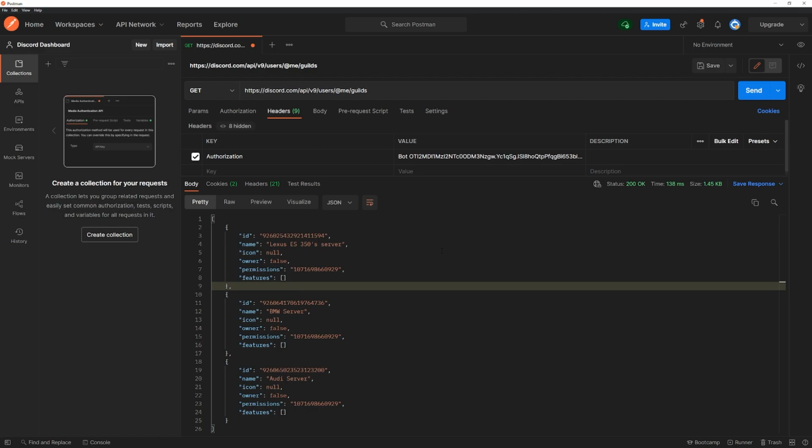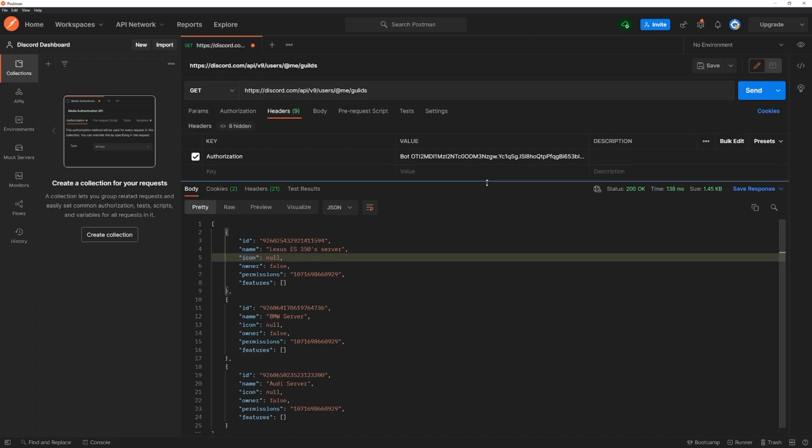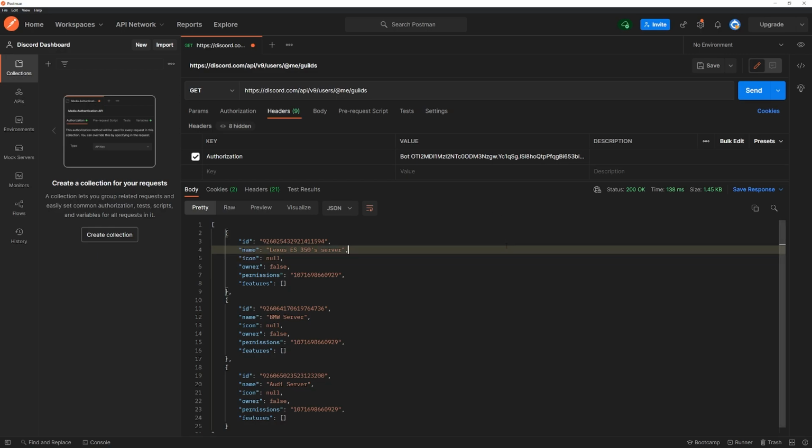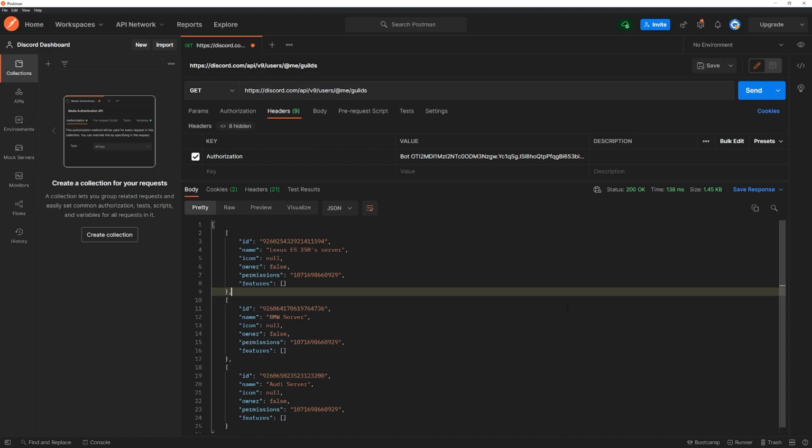Okay, 200 guilds is the max number of guilds a non-bot user can join. So let's say, for example, if your Discord bot is only going to be in 200 guilds or less, then you don't need to worry about pagination, because by default this endpoint will always give back 200 max. However, if your bot is in, let's say, 1,000 guilds, that means there are 5 different pages that you need to navigate through in order to get all the guilds.